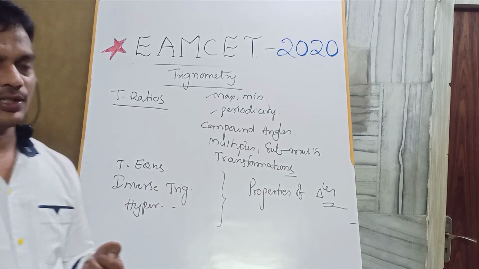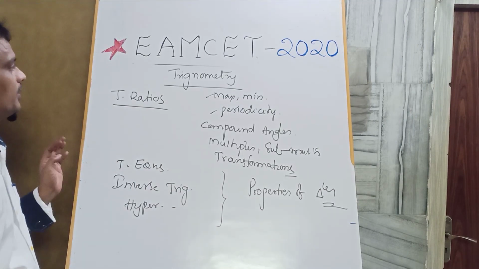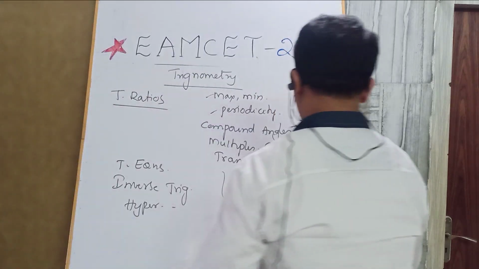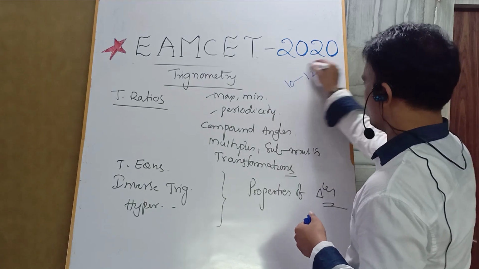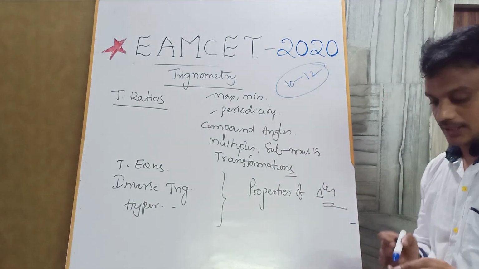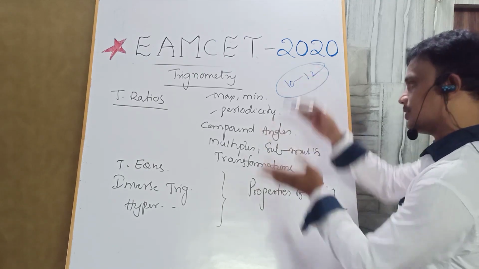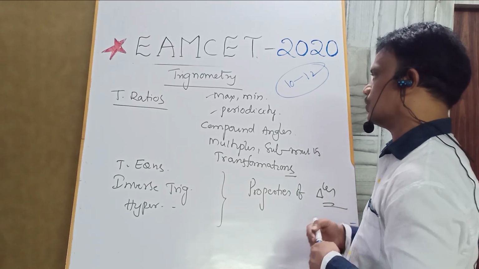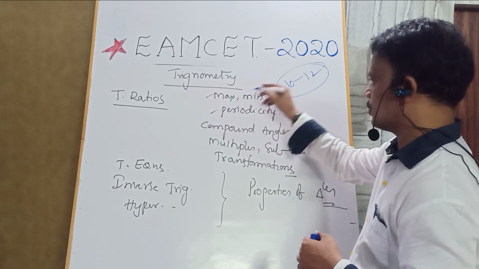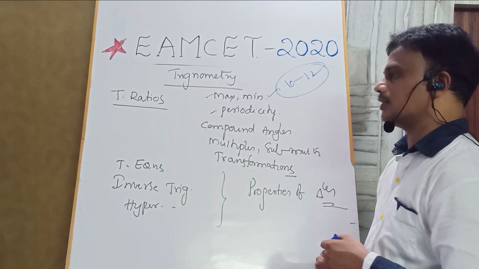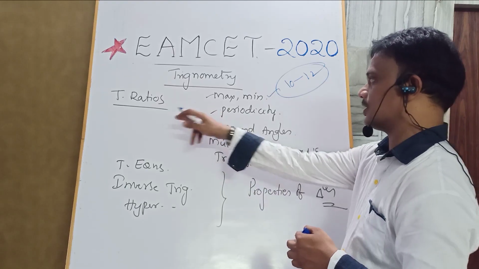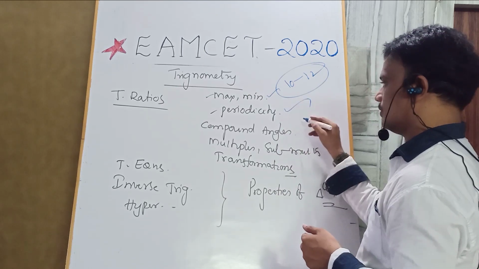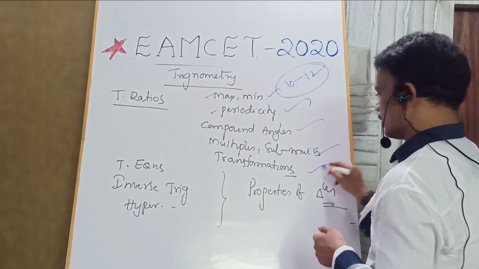Coming to the next topic, a very important role in NSET, trigonometry. From trigonometry you are going to get 10 to 12 questions. So please take more practice on trigonometry. From the trigonometric ratios, the basic concepts, revise the maximum and minimum of the trigonometric expression in the form of a cos x plus b sin x plus c. Periodicity, compound angles, multiples, submultiples, and transformations.